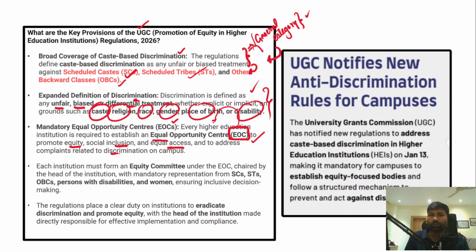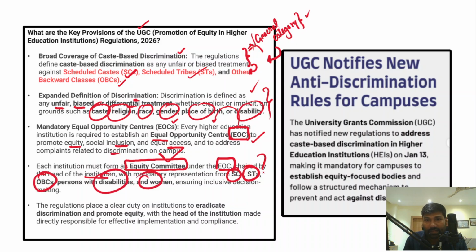Each institution must also form an equity committee under the Equal Opportunity Center. This equity committee will be chaired by the head of the institution, and it will also have mandatory participation from scheduled castes, scheduled tribes, OBCs, persons with disabilities and women. So it is expected that there will be inclusive representation in the equity committee.